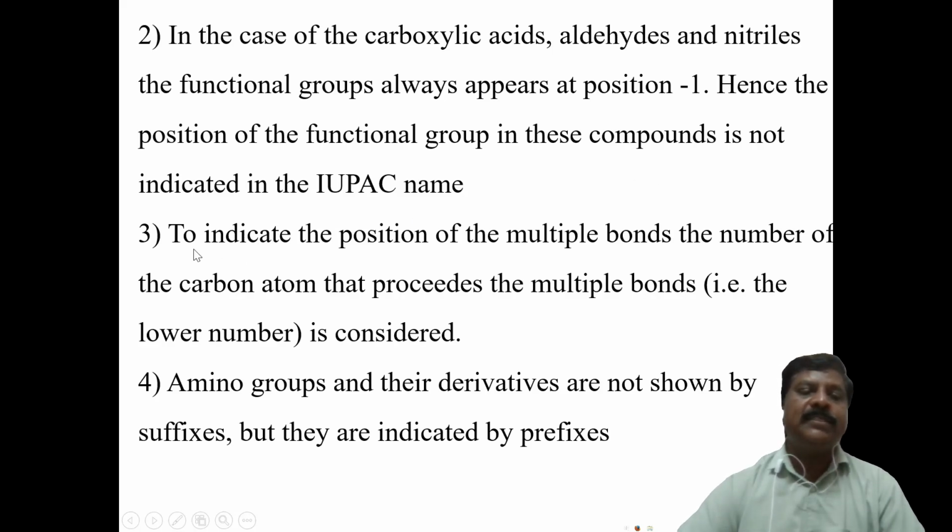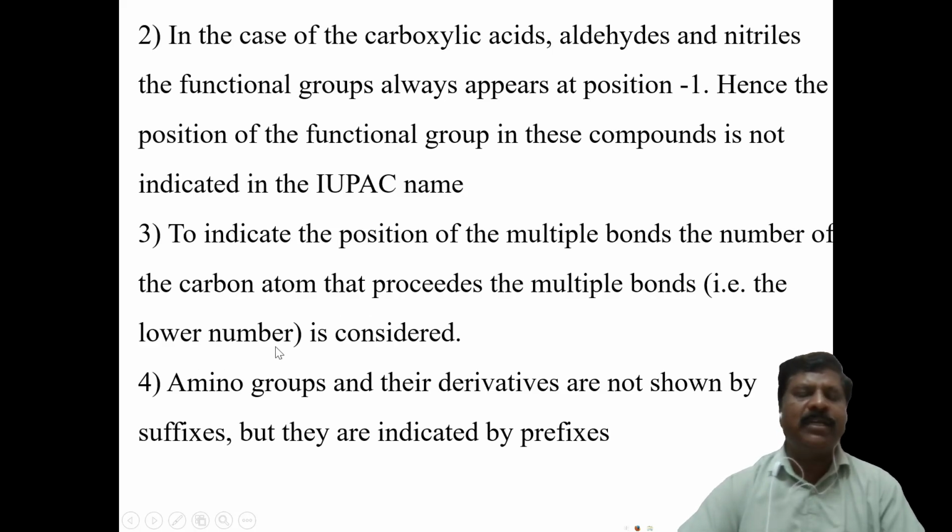Okay. Next, to indicate the position of multiple bonds, the number of the carbon atom preceding the multiple bond is used, and the lowest number is considered. To indicate the position of multiple bonds, meaning a double bond or triple bond, we proceed with the carbon atom that has the multiple bond.